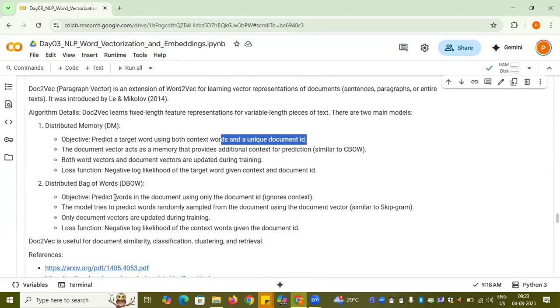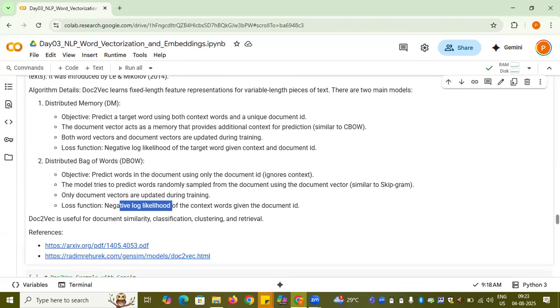Now in distributed bag of words, we want to predict the words in a document using only the document ID, ignoring the context. So we want to predict words in a document using the document ID because here we are not dealing with the target word or anything. It's document based. So this is how it goes. The loss function is again negative log likelihood. And yeah, so let's just now look at the demo.